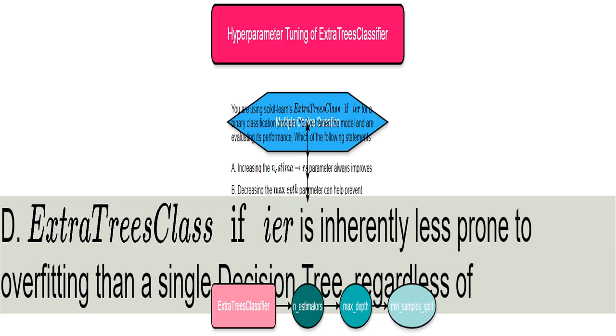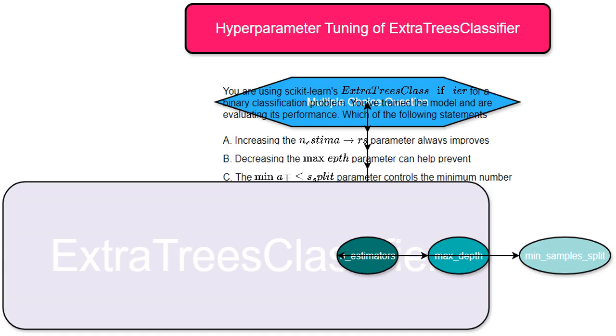I'll explain the general behavior of the ExtraTreesClassifier. While it often reduces overfitting, improper hyperparameter tuning can still lead to overfitting even in an ensemble method. It's not a guarantee, but generally true. ExtraTreesClassifier, a type of machine learning model that uses many decision trees to make predictions, reducing the chance of error from a single tree. Extra refers to the extremely randomized way trees are built.